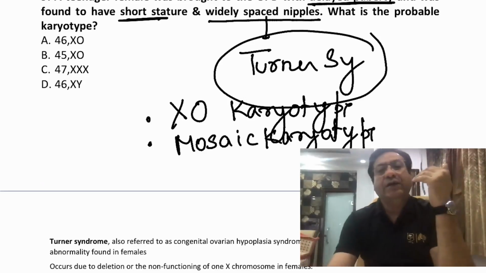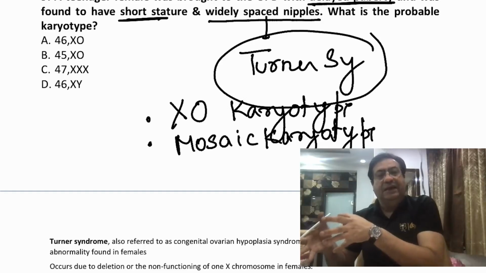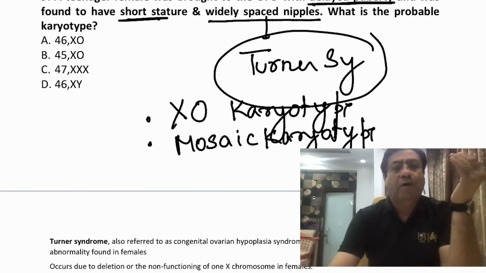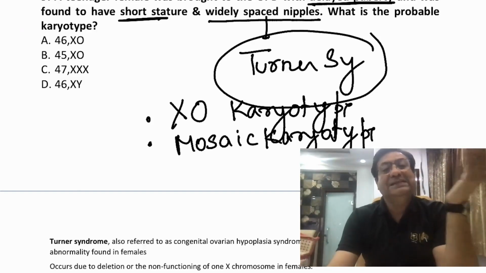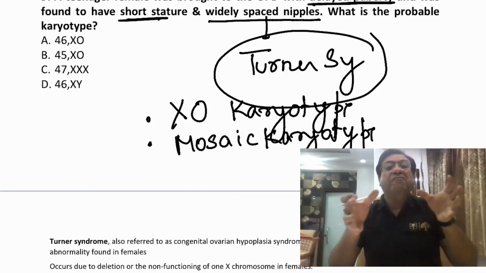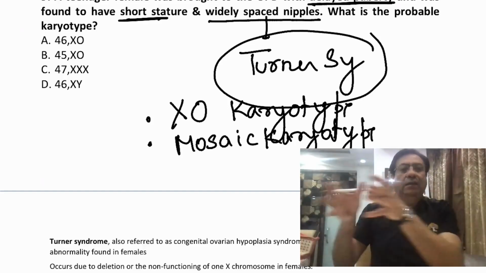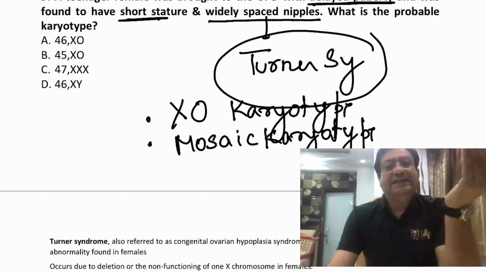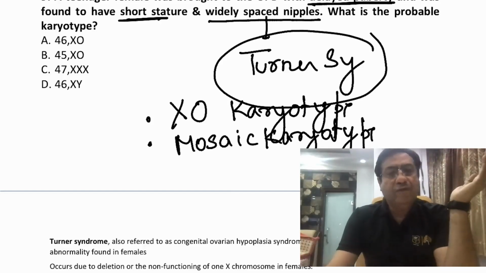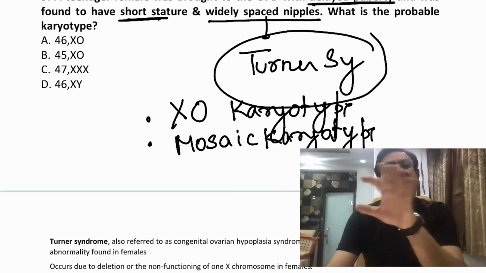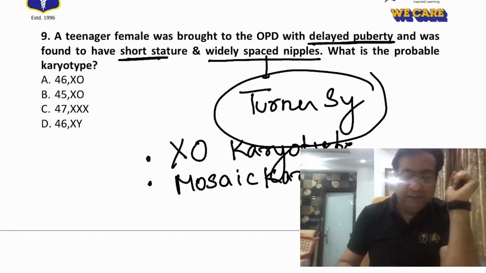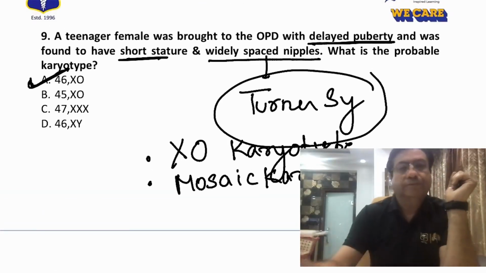When we say mixed karyotype, that means some of the cells in these children have XO karyotype, while other cells have other types of karyotypes. For example, they might have 46XX or 47XXX karyotypes. So we have mixed karyotypes, XO in some and 46XX or 47XXX in some. In other cases, about 45 to 50% of cases, it is pure XO karyotype. So this is basically a case of Turner syndrome.